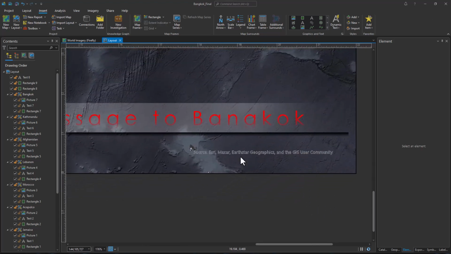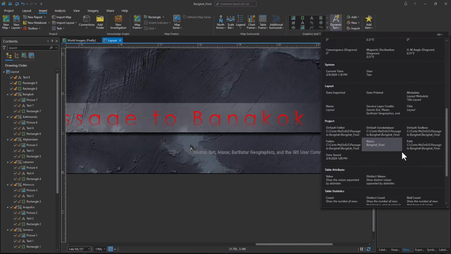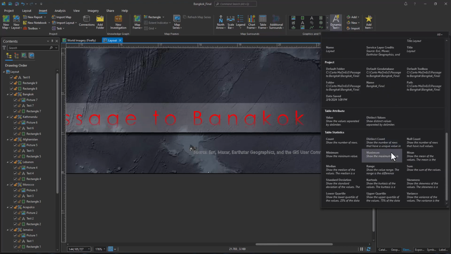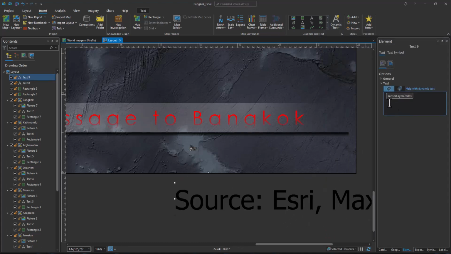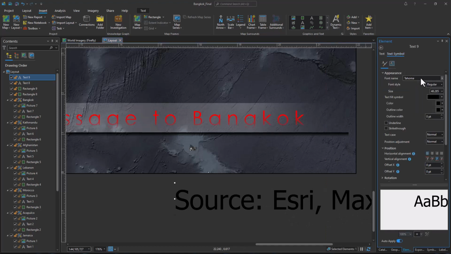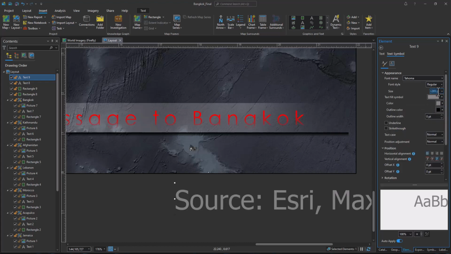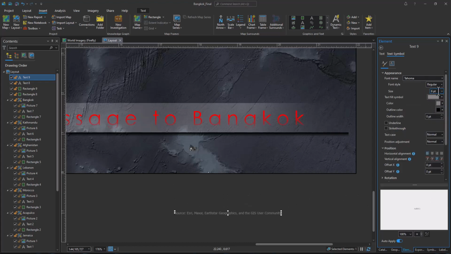Home stretch. Now we got these service credits. And let's change those up a little bit. And if you didn't know, you can go to the service layer credits right here. Add a box and it will. And then now you can monkey with them to your heart's delight. Let's make it, yeah, that's maybe a little too small.